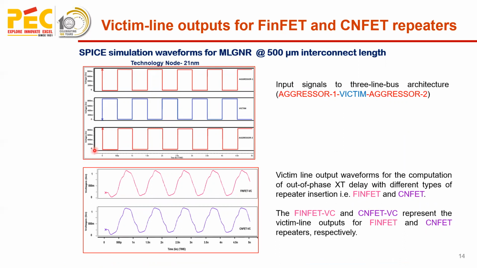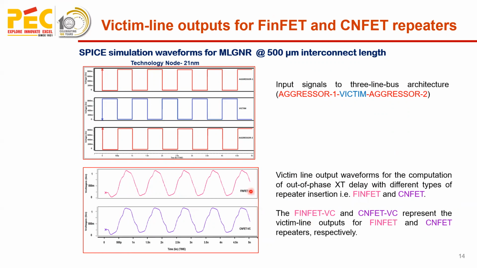Firstly, the first waveform represents the input signal on the 3-line bus architecture on aggressor 1, 2, and victim. So here we can see on the aggressor lines, a falling signal is given, and on the victim line, a rising signal is given. Here, this waveform represents the victim line output waveform for the computation of out of phase crosstalk delay.